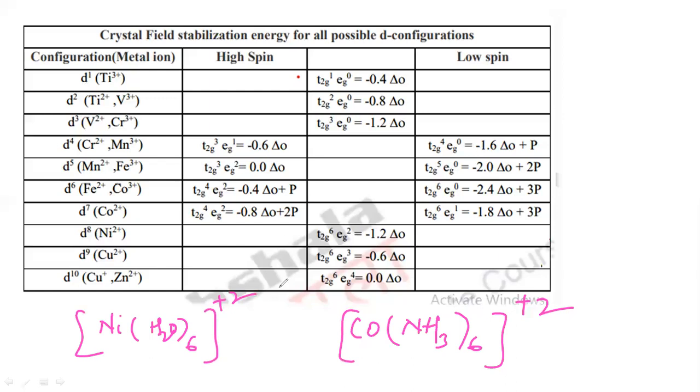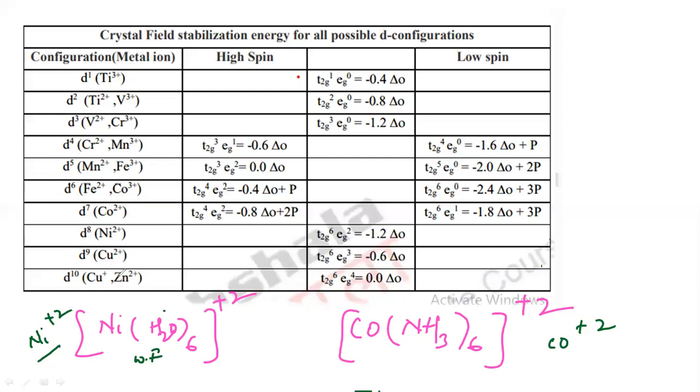So see here, which one is more stable now? Which one is more stable here in case of these two? How can we know that? Very simple. Here this nickel is in plus 2, and here this cobalt is in plus 2. So see here, the oxidation state is plus 2 and here also plus 2. And this H2O is a weak field ligand.